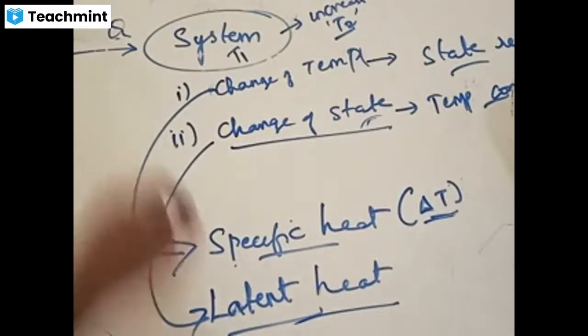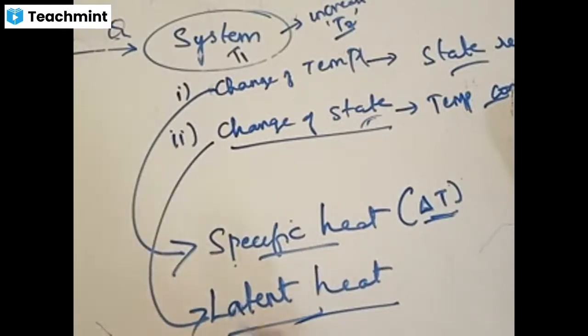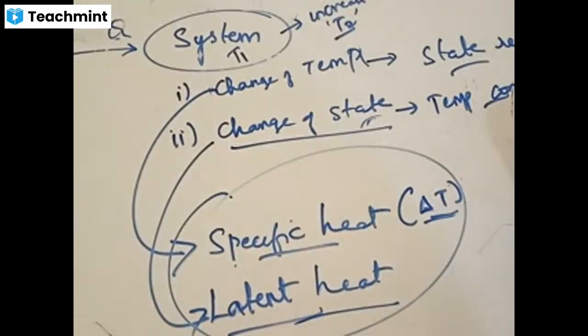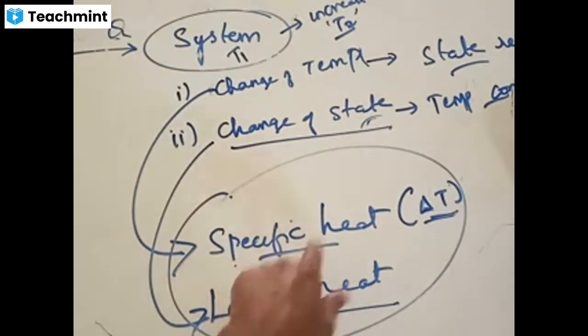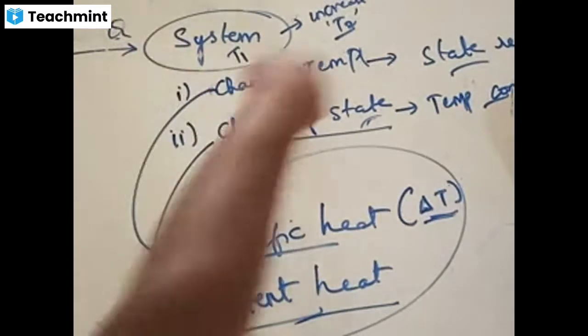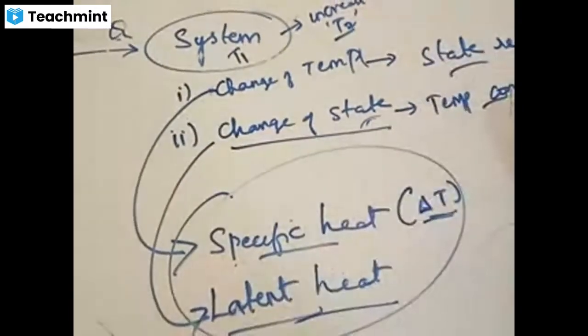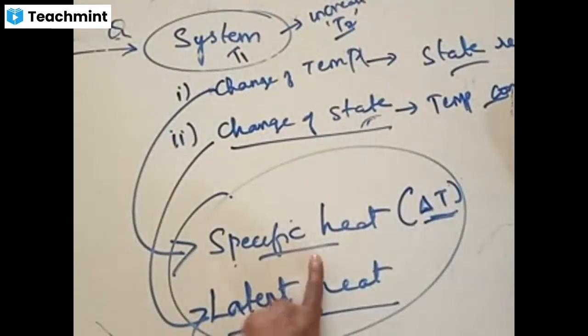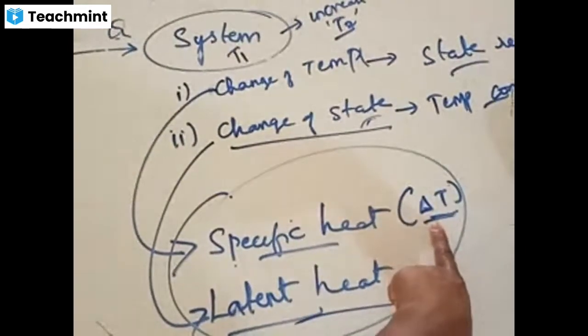That heat which is supplied to the system is called what? Latent heat. You should first get the difference between these two. What is specific heat? What is latent heat? Are the two points clear? Specific heat is the heat supplied to a system which results in the change of temperature by keeping the state constant. Specific heat results in change of temperature.